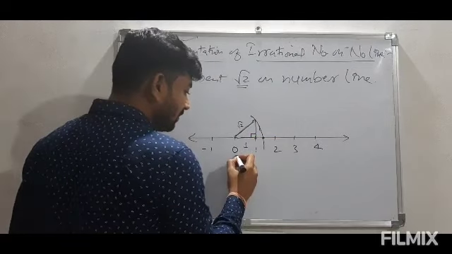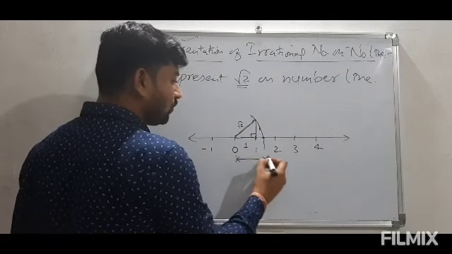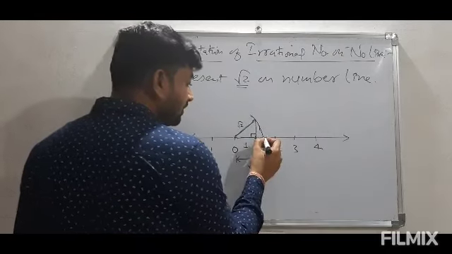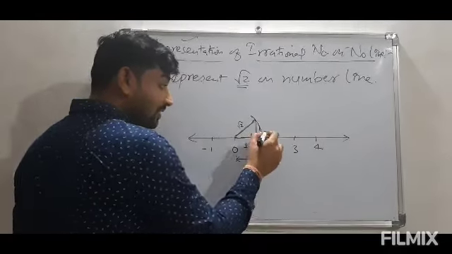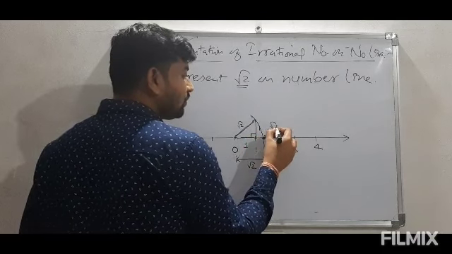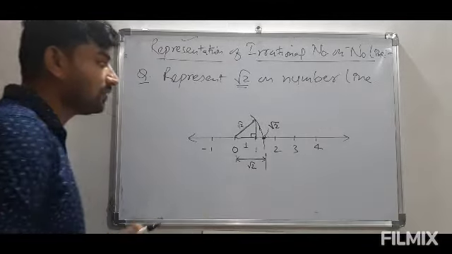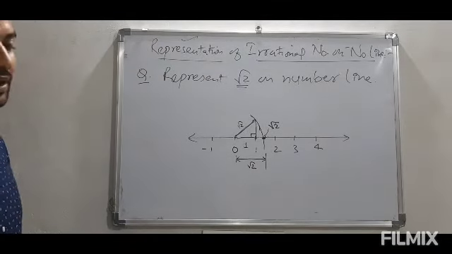And now this distance from 0 to this point will be root 2. So we can say this point where this arc will intersect the line will represent root 2 on the number line. This is how we represent root 2 on number line.